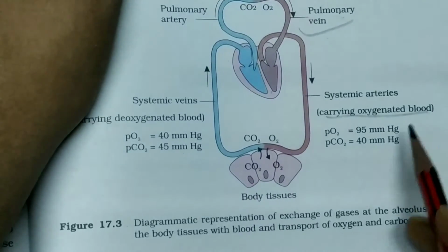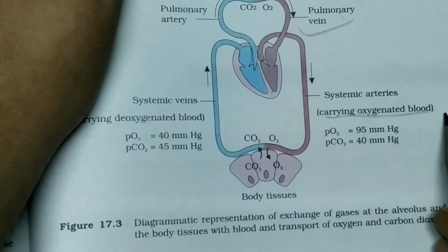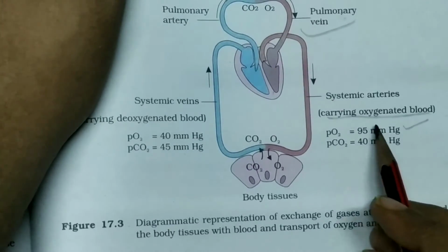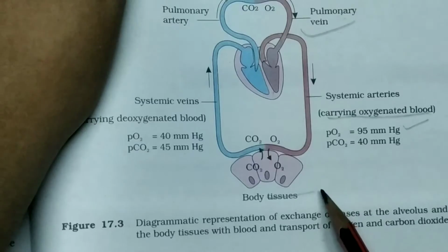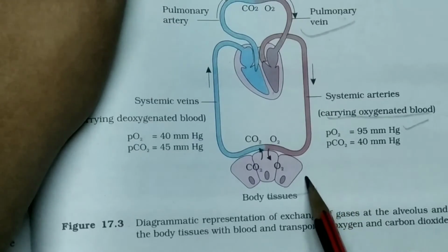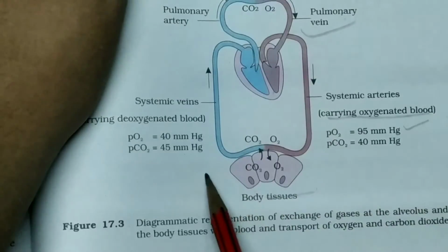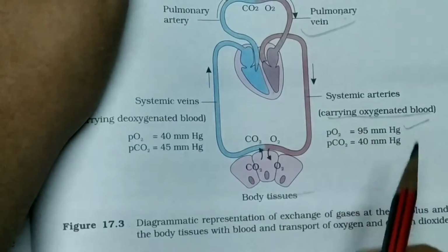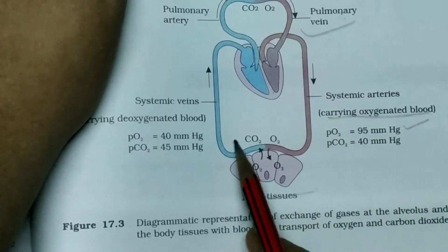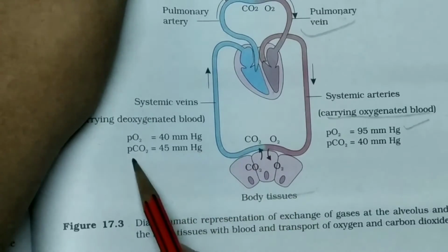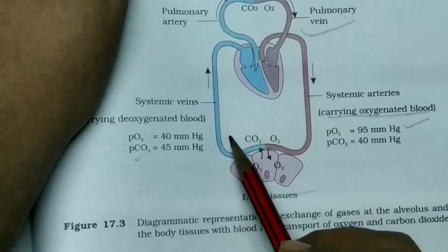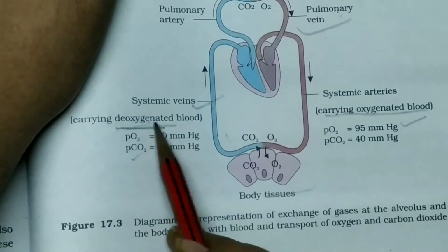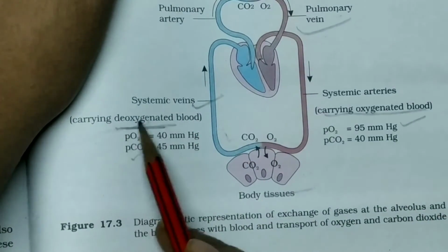In this oxygenated blood, the oxygen level is 95 mmHg, and it is then passed to the body tissues. At the tissues the catabolic reaction takes place, and oxygen is converted into carbon dioxide, because all tissues use oxygen and release carbon dioxide. The carbon dioxide passes into the systemic veins, which carry the deoxygenated blood.